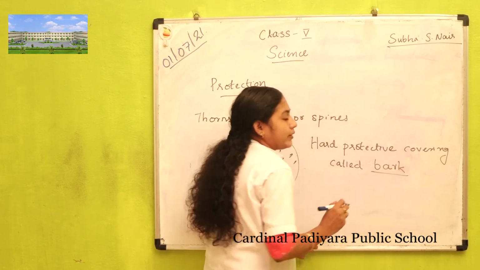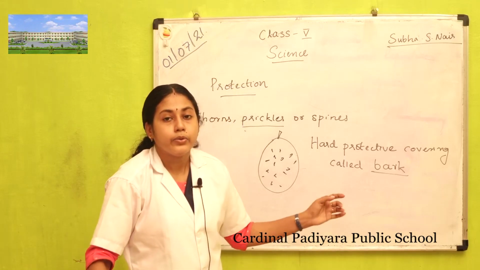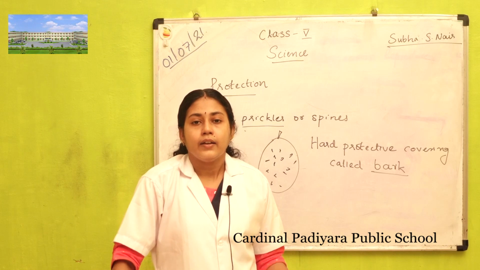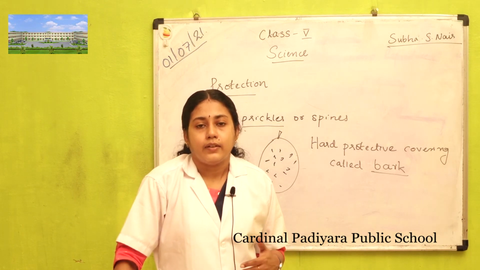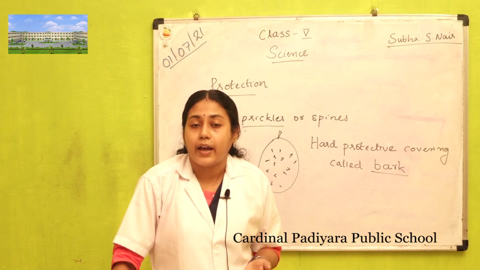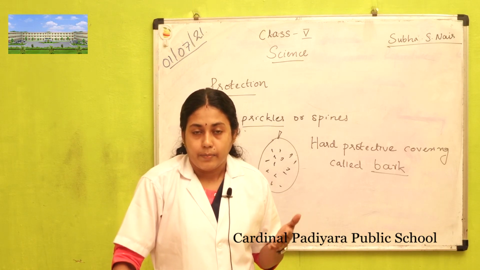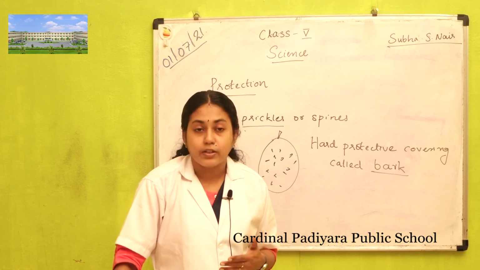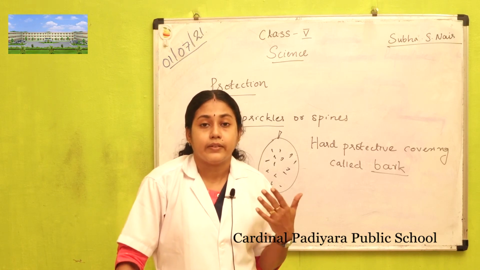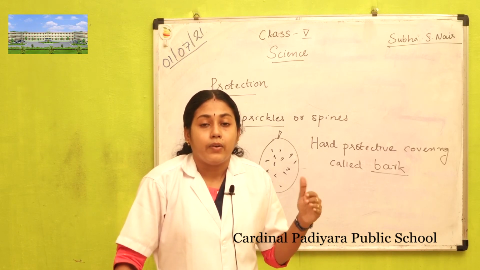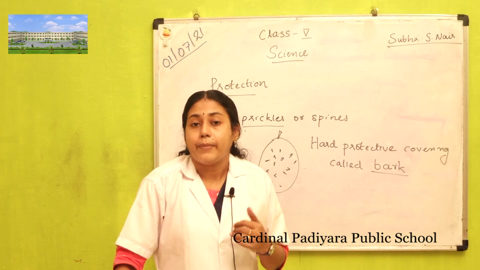So animals cannot eat this due to this hard protective covering. And certain plants heal the wounds or repair the damaged parts by themselves. This is another adaptation of plants.